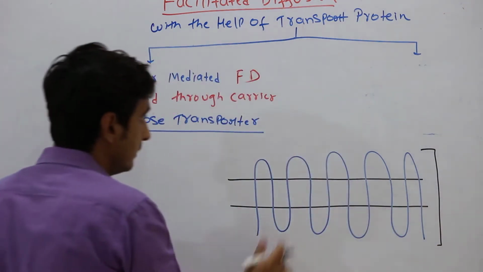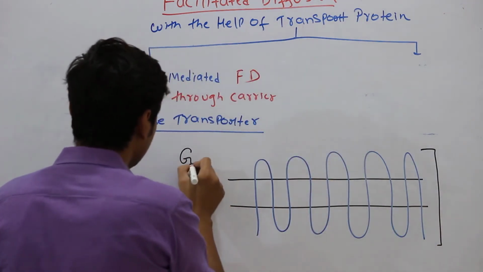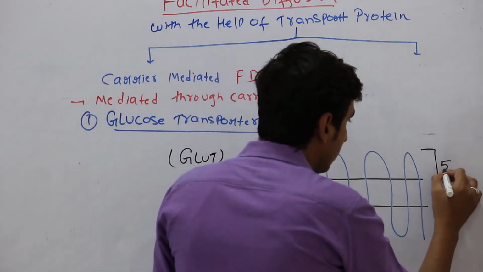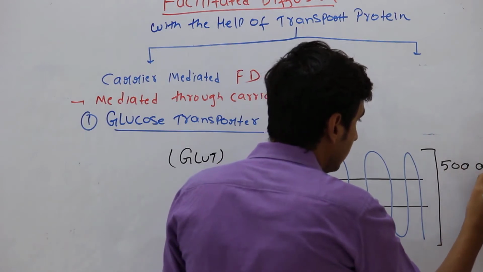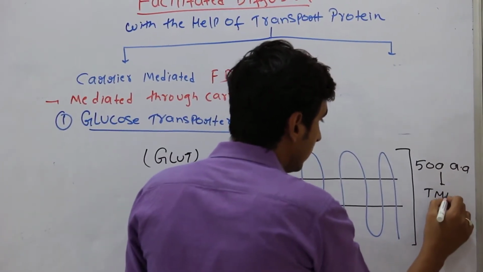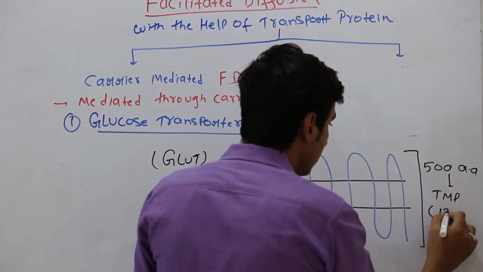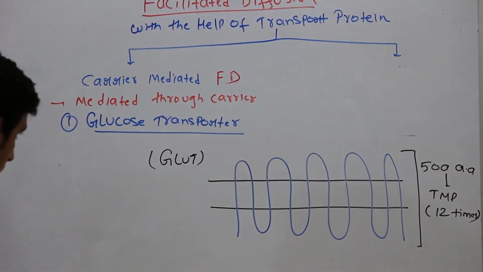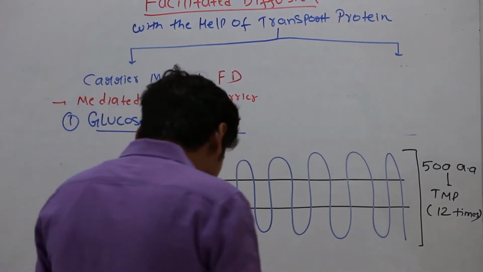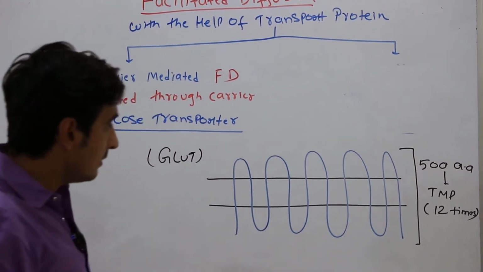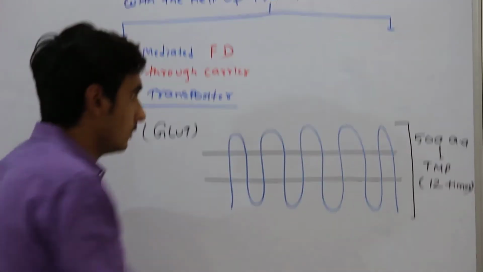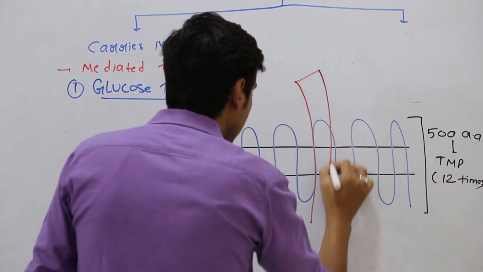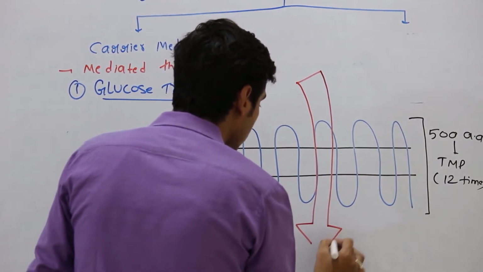It is also called GLUT. It is made up of 500 amino acids, and it's a transmembrane protein, and it spans the membrane 12 times. Another important thing is that it helps in the unidirectional movement of glucose molecules.